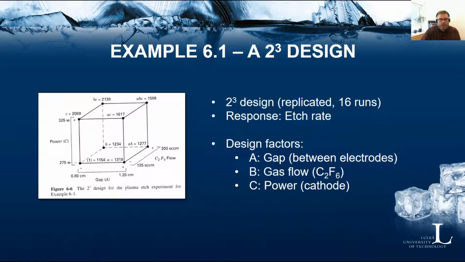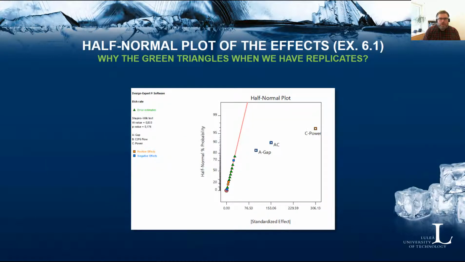All right, so let's quickly move into the half normal plot with some green triangles appearing in the plot. I was thinking that this is something that you should take notice of, and maybe there's a need to explain what this is actually doing. You can see those green triangles here, and in the plot it says error estimates.